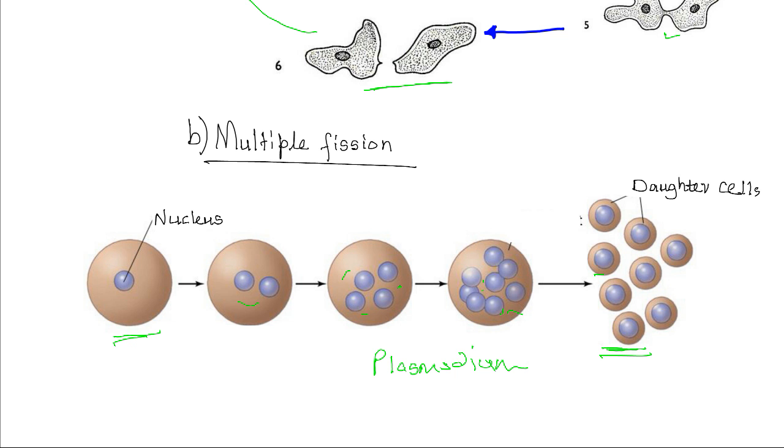Of course, multiple fission also involves mitotic division of the nucleus. So the nucleus divides repeatedly, and then eventually each nucleus separates or pinches off with a portion of the cytoplasm. It reforms a membrane, and each part becomes a new organism that is freely existing.